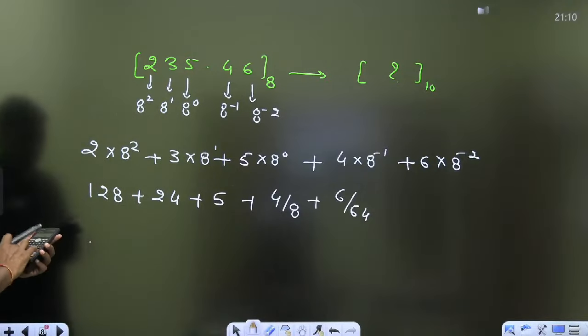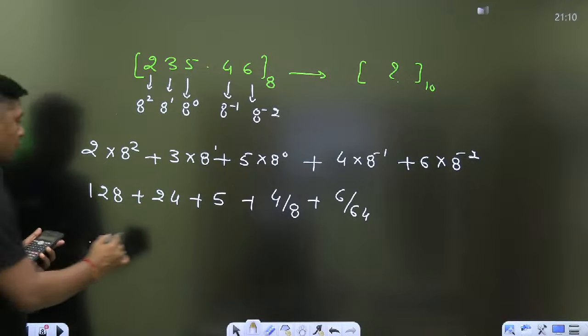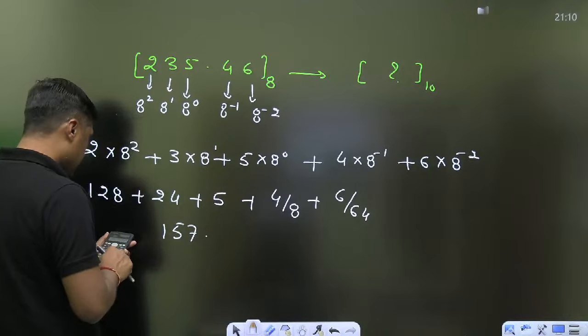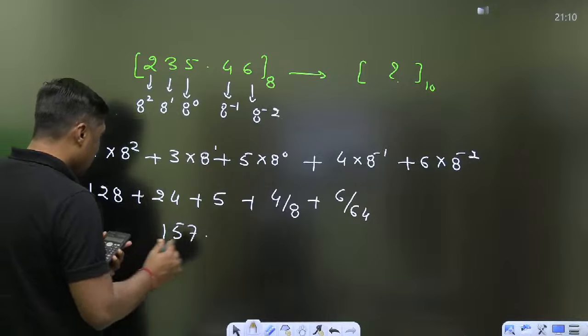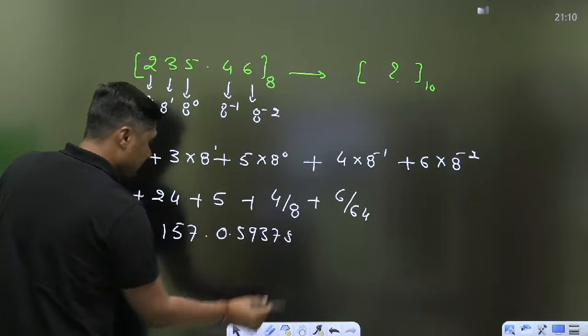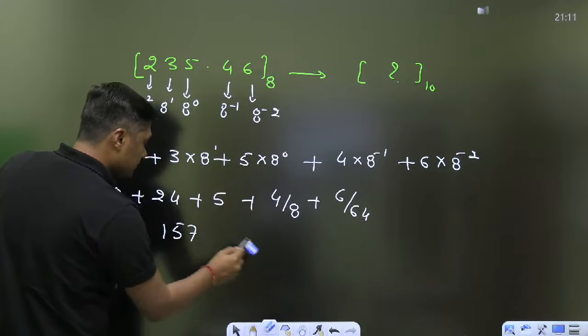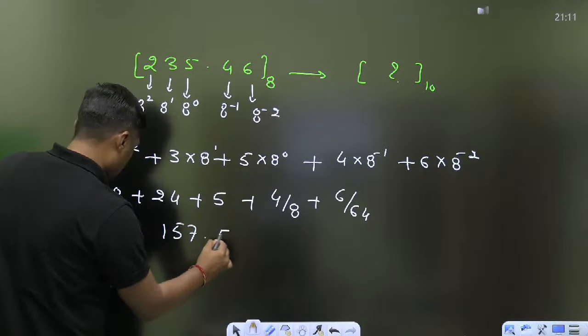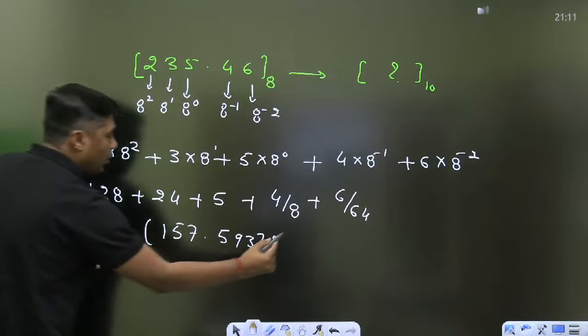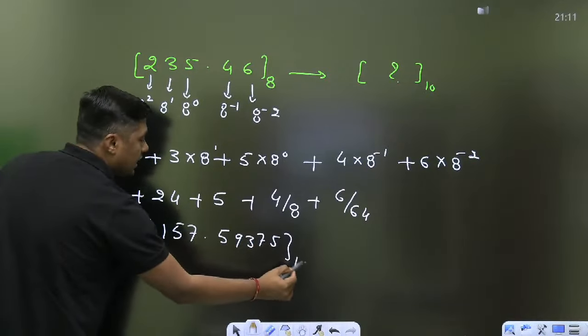Then this will become 128 plus 24 plus 5, that is 157 point, 6 divided by 64 plus 0.5, which is 0.59375. That is the decimal equivalent of this number if it is given in octal.